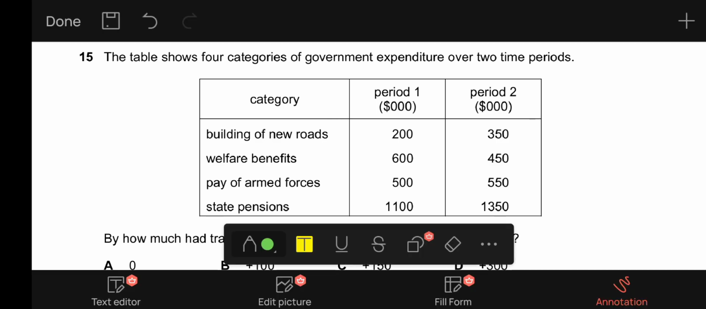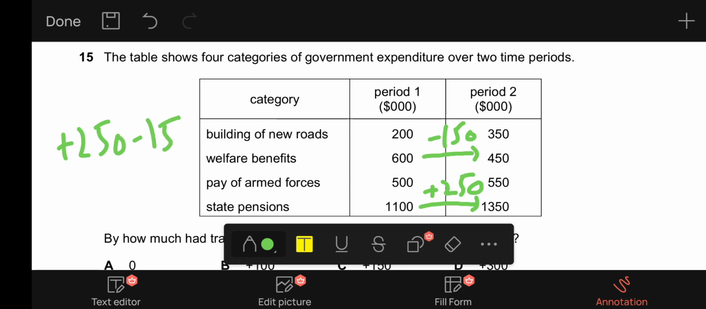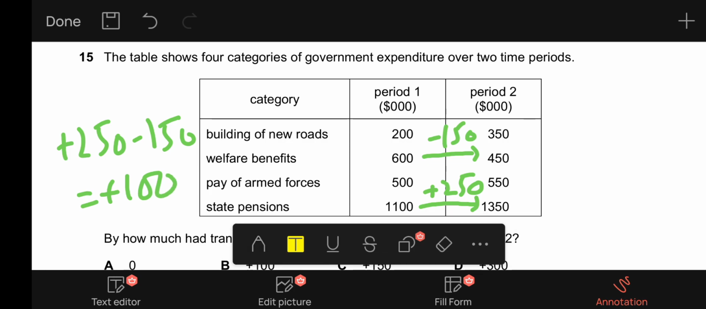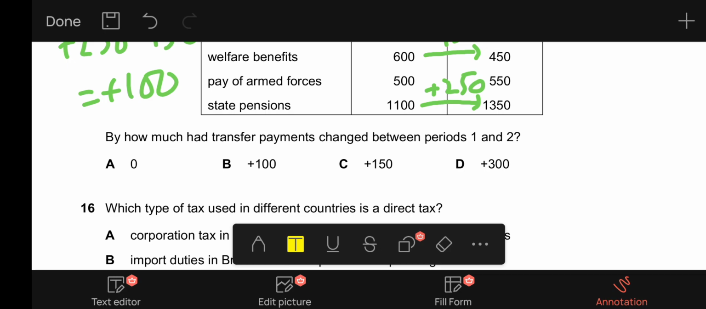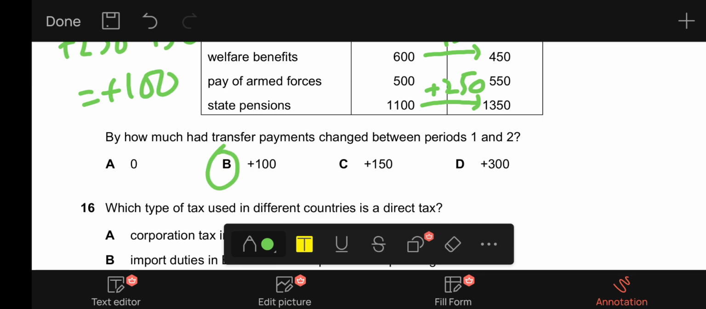So as we can see, the welfare benefits decreased from 600 to 450, which is minus 150, and the state pensions increased from 1100 to 1350, which is plus 250. So plus 250 minus 150 equals plus 100, which is our answer. So let's see. By how much had transfer payments changed between periods 1 and 2? B is our correct answer, plus 100.